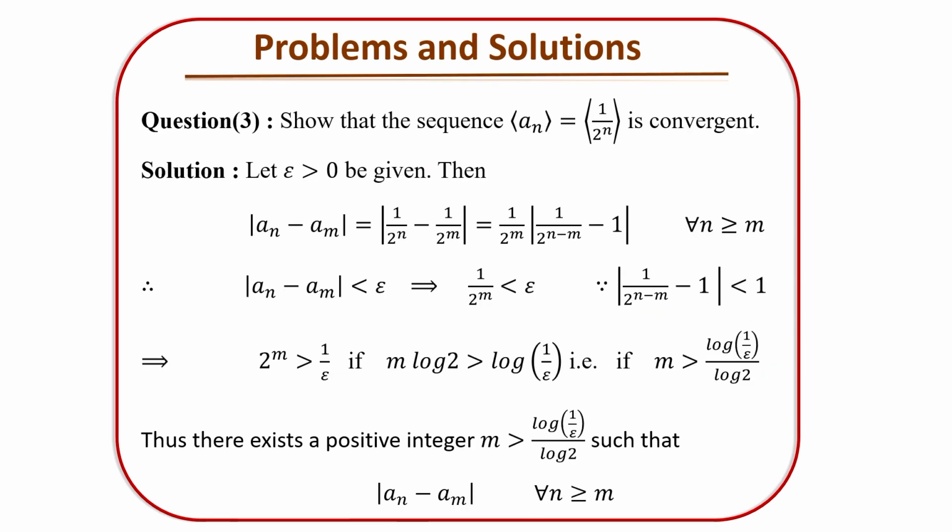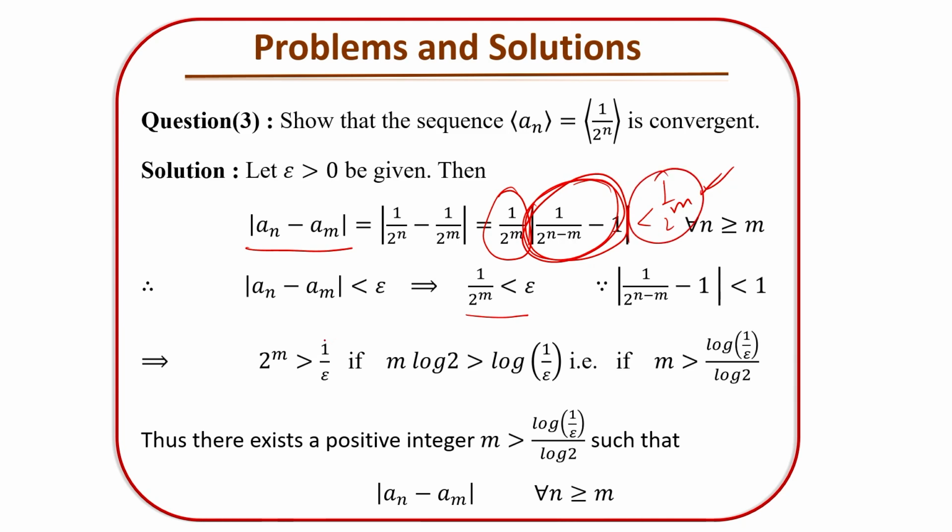Now, is the sequence a_n equal to 1 by 2 power n a converging sequence? Calculate for a given epsilon greater than 0 the difference between two terms, |a_n - a_m|. This comes out to be 1 by 2 power m into (1 minus 1 by 2 power (n-m)), and obviously it is less than 1 by 2 power m, because it's a modulus, a non-negative number. Henceforth, it is less than 1 by 2 power m.